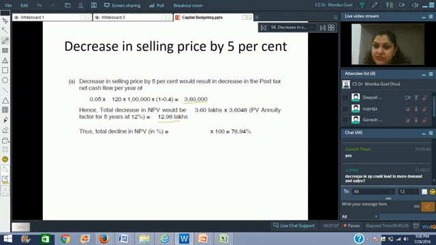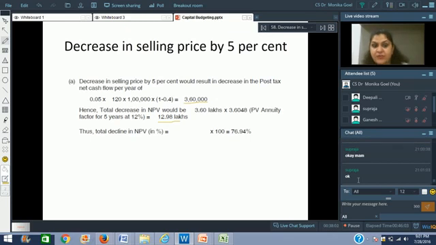Decrease in selling price could lead to more demand and sales. No, but the machine has got a maximum level of production. Right? We're talking about right now one machine. And we have a production capacity. Second thing is that we would be only talking about the numbers which have been given to us, because more sales and more demand has not been given to us. So we are not talking about that kind of a scenario right now. Fine? If it would have been given to us, we would have added that to our calculations.